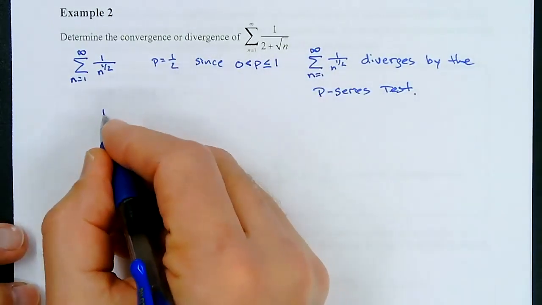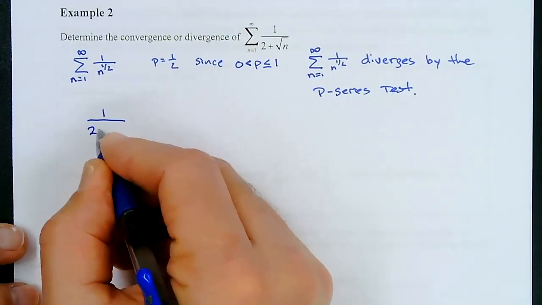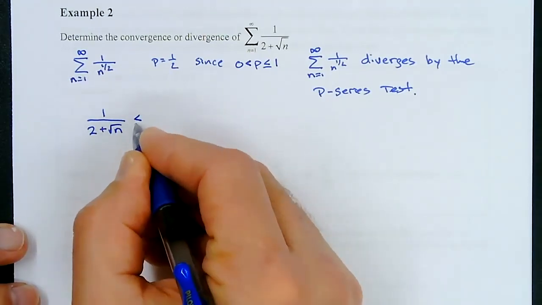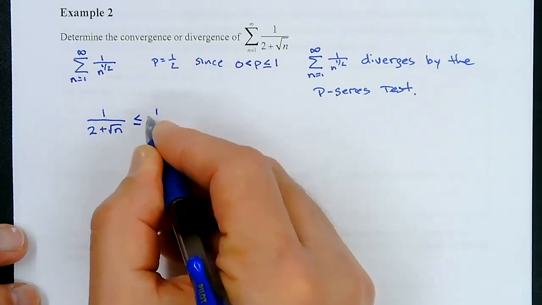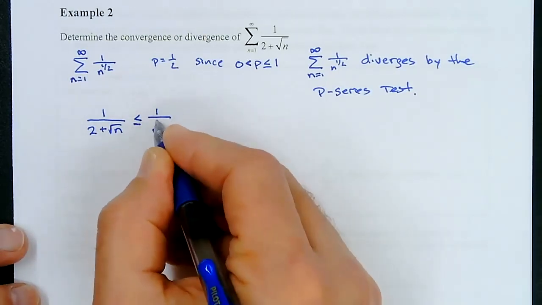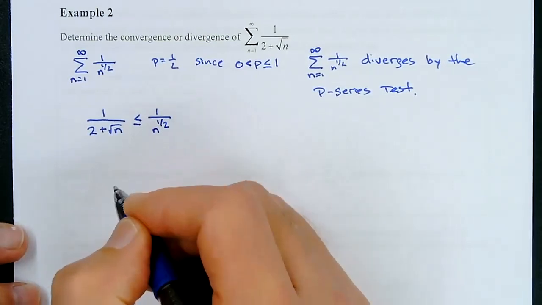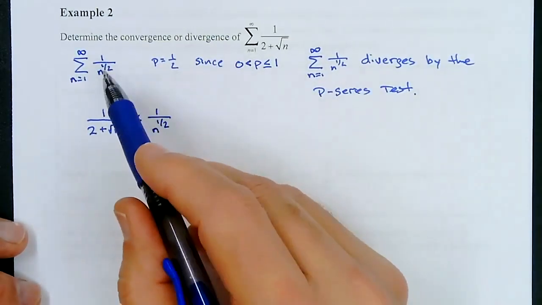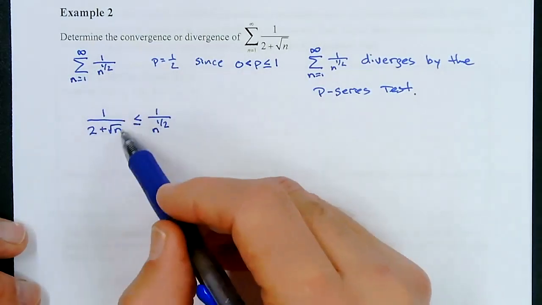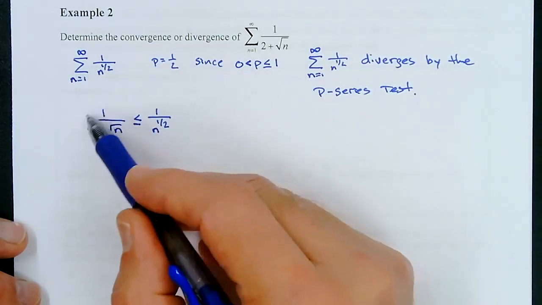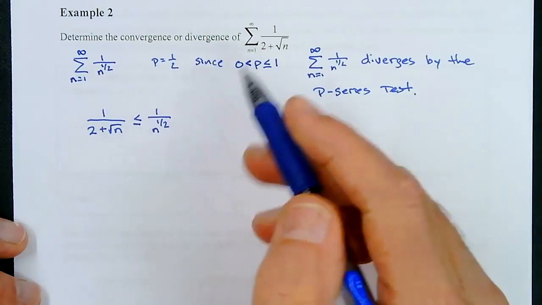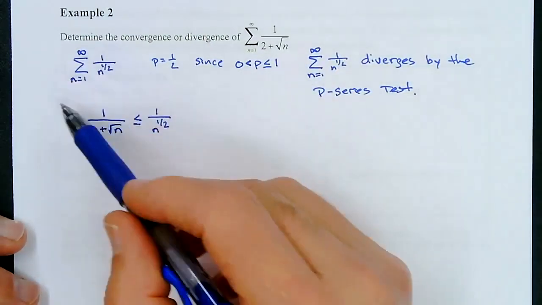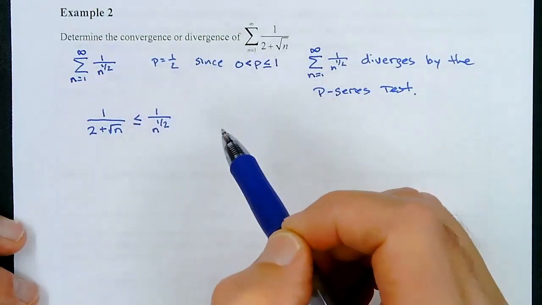So really what we have is 1 over 2 plus the square root of n. That one is going to have to be less than or equal to 1 over the square root of n, or n to the 1/2 power. Okay, so what does that mean? This one's diverging, but to know about this one, it would have to be bigger than this one, right? So what this means is we can't use the direct comparison using this series compared to this one.